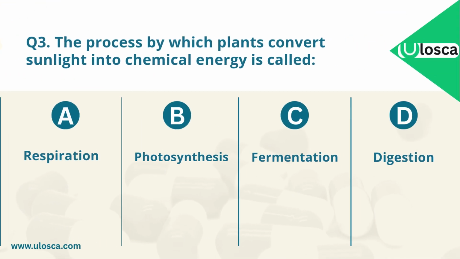Question 3. The process by which plants convert sunlight into chemical energy is called A. Respiration. B. Photosynthesis. C. Fermentation. D. Digestion. Which one is the correct answer?